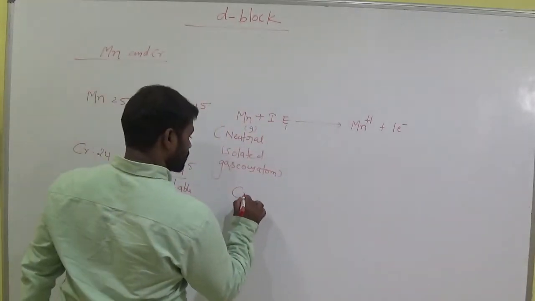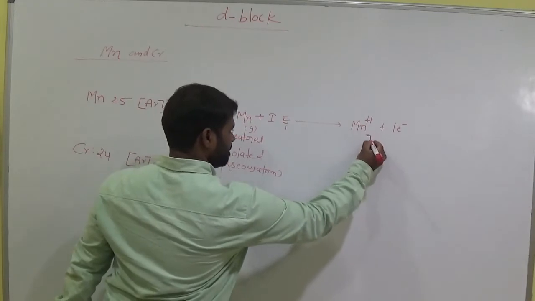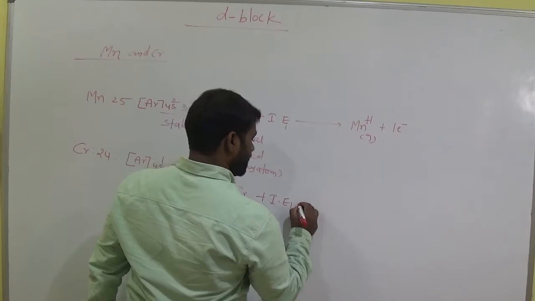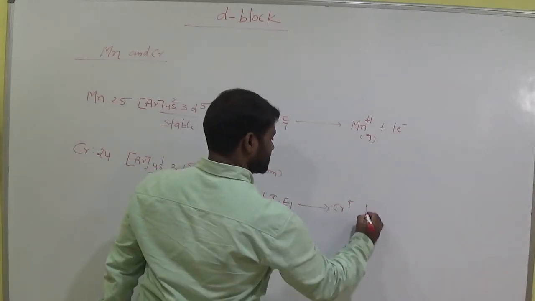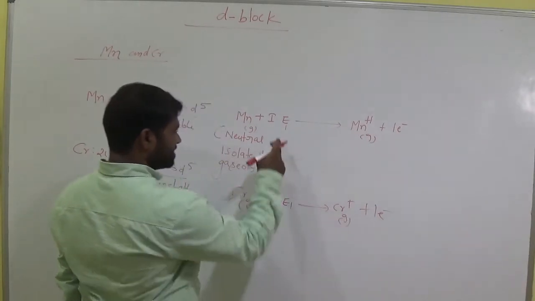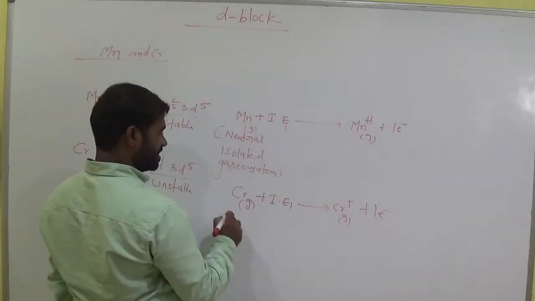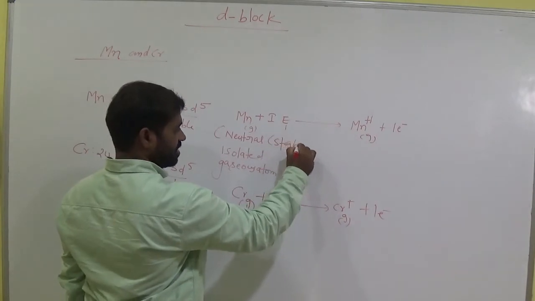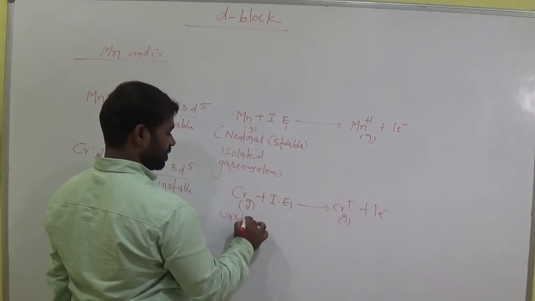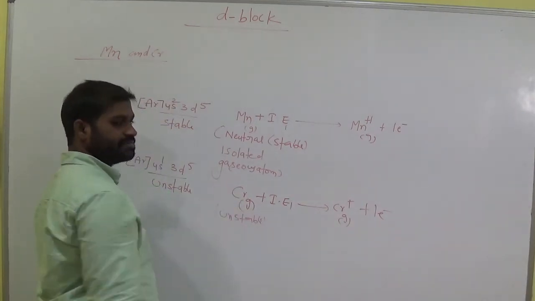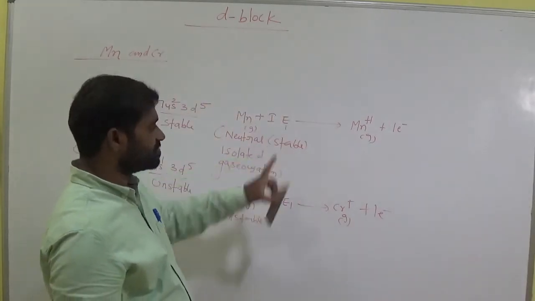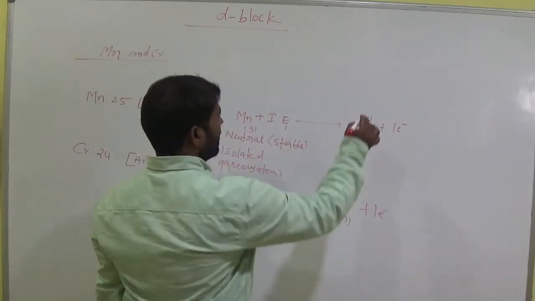Okay, so let us take chromium, this one is a gas. So use first ionization energy and it becomes Cr plus and one electron. Here this energy is very high compared to this one. Manganese is already stable. Here it is unstable. So removal of an electron from a stable atom is very difficult. So in this case we use more energy. Okay, so now write the question.